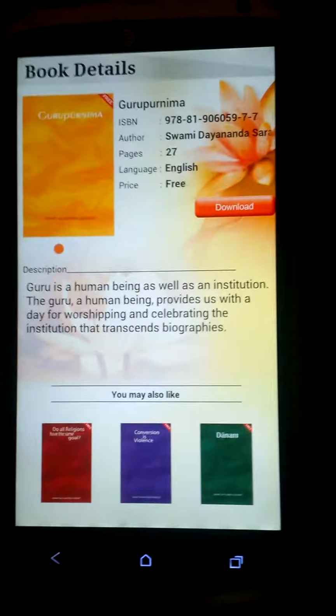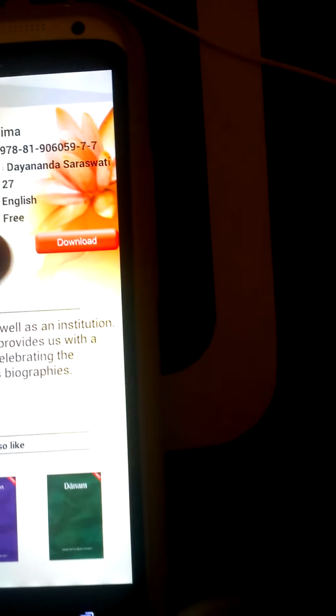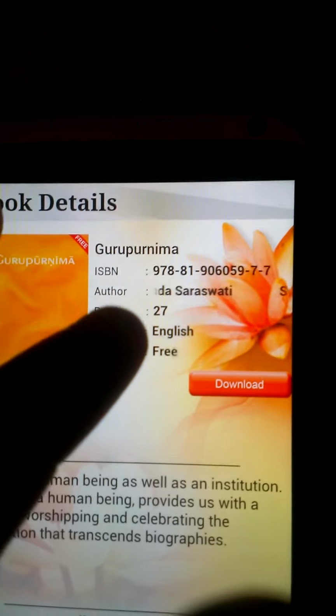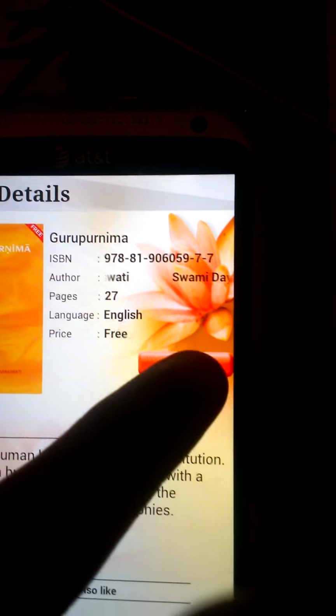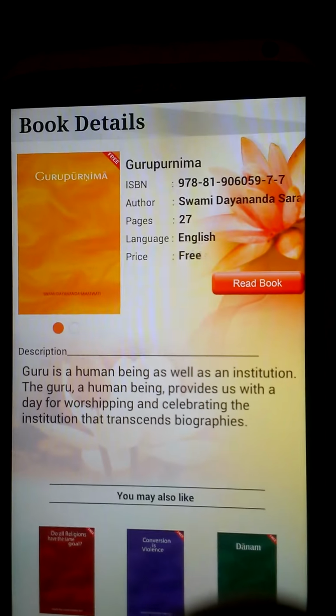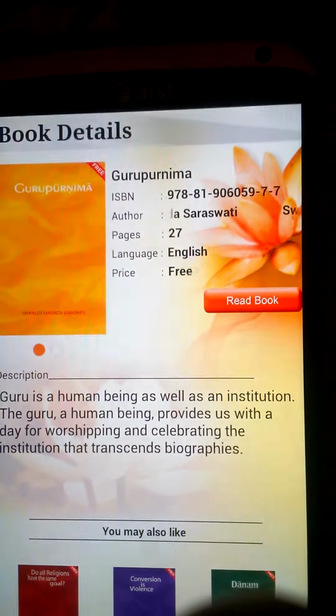So let's just download one for sample, right? So you click over here on Guru Purnima. You click there, and there's a button over here which says download, and it gives you the details, 27 pages, language, and so on. So you just hit download. Yeah. So once it gets downloaded, then it'll be replaced by a read book button. So you click there on the read book, and there you go. So the book is saved onto your phone, and you can access it whenever you want.